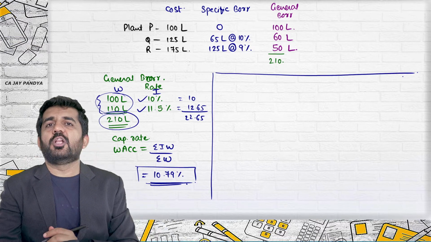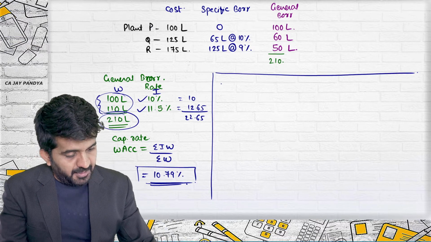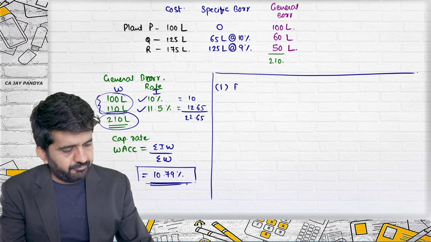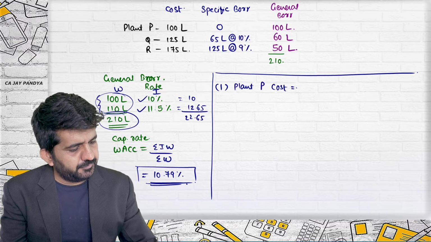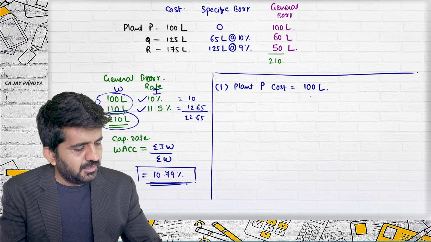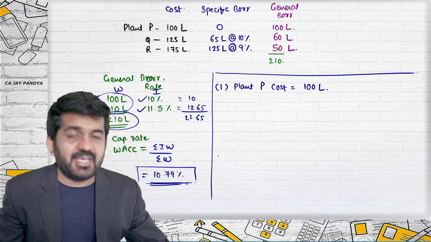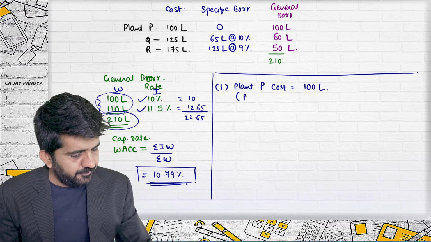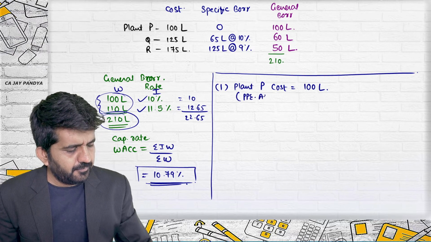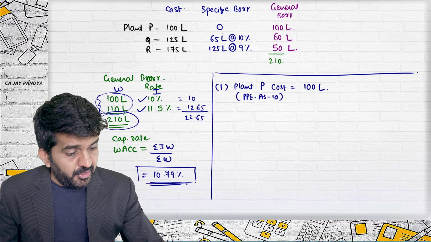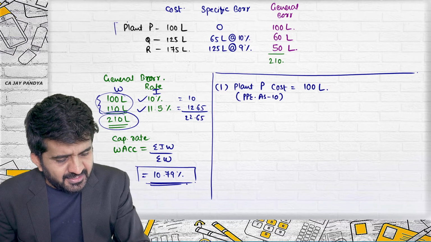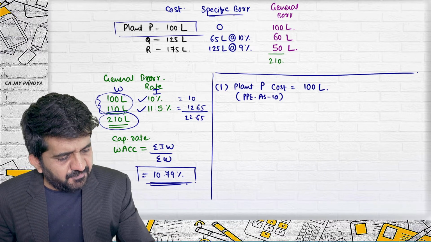Let me find out the cost of all three assets one by one. Plant P. What is the cost? 100 lakhs. This should be capitalized as per AS 10 PPE. Interest for purchasing this plant, have you specifically borrowed anything?